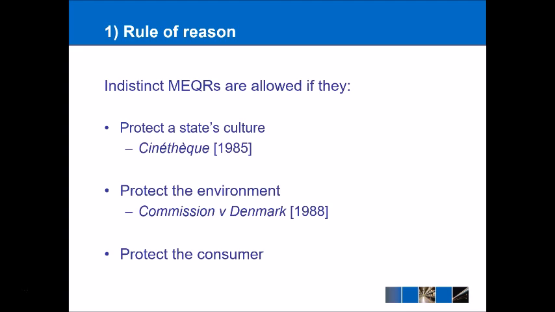So it wasn't an outright ban or a quota, but it was a measure that affected the number of videos that were in circulation. So it was an MEQR, and it was also indistinctly applicable. Now, in the case itself, they said that because the aim was to protect the French film industry, that could be seen as protecting a state's culture and therefore would be allowed as a restriction.